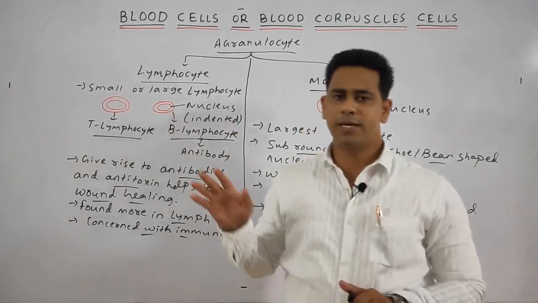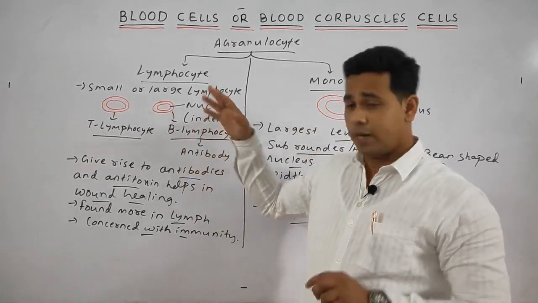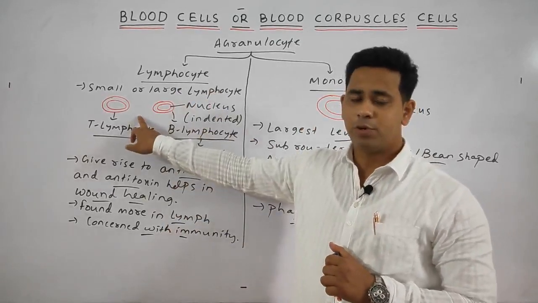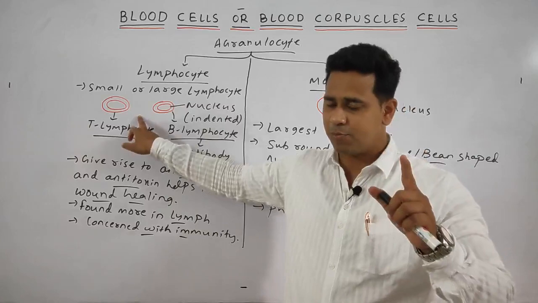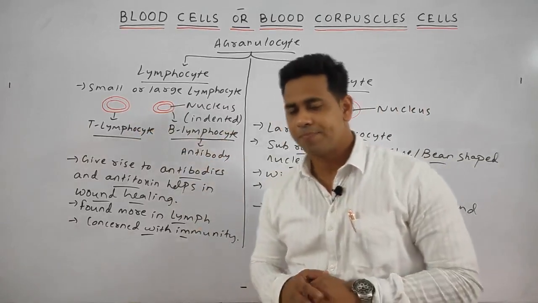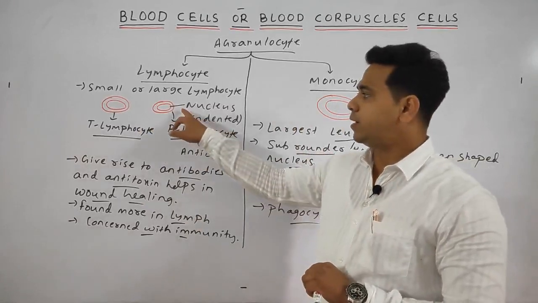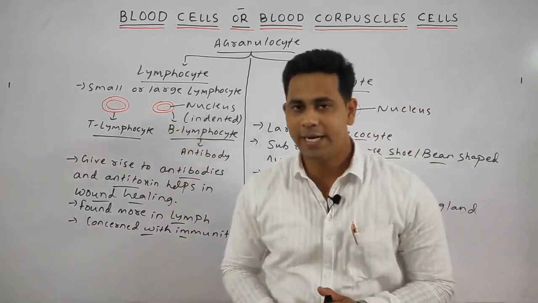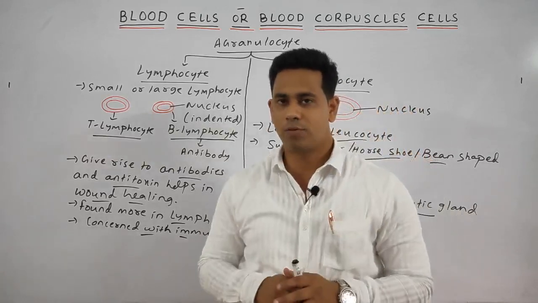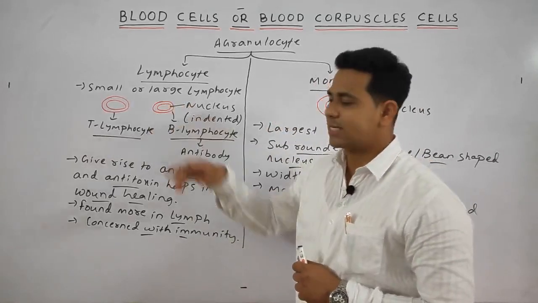Lymphocyte means students, it consists of small or large lymphocytes. The T lymphocyte is the large lymphocyte, and the B lymphocyte is the smaller lymphocyte. Students, you can mark one point here: it has an indented nucleus. Indented nucleus means the nucleus is covering the maximum area.